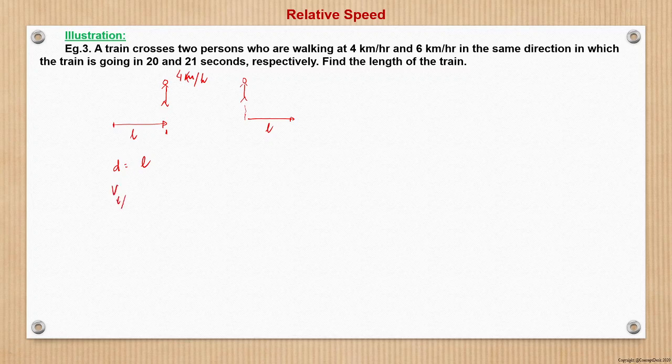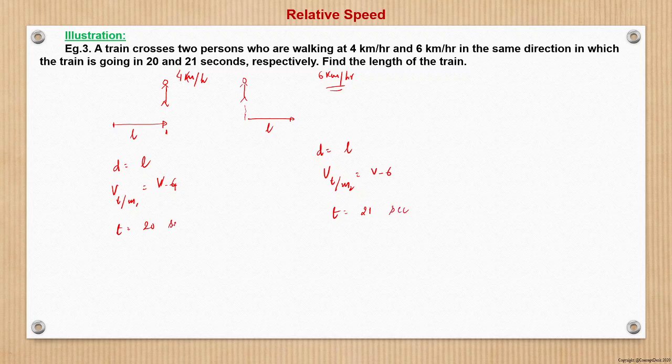Velocity of the train with respect to man 1 is nothing but v minus 6, and time here is 20 seconds. Now in the second case, when the man is moving at 6 kilometer per hour, to cross the man the relative distance will be nothing but n. Relative velocity will be the velocity of the train with respect to man 2, which is v minus 4, and here time is 21 seconds, right?